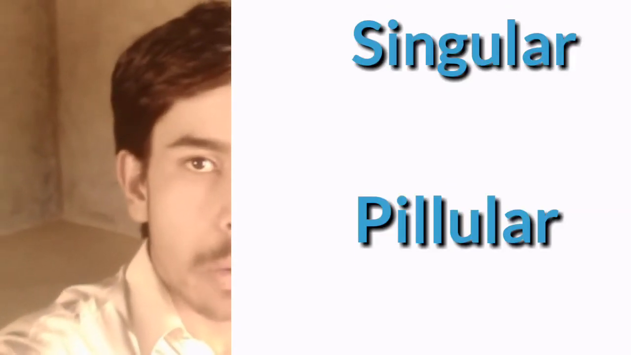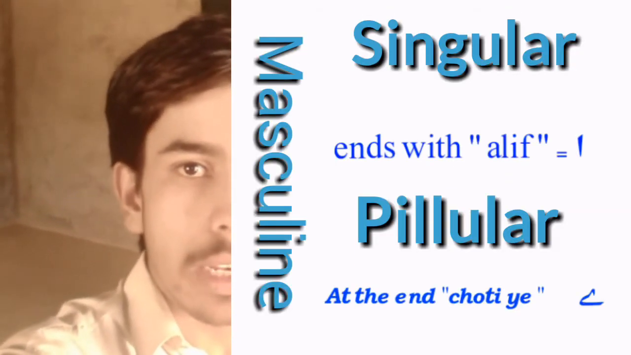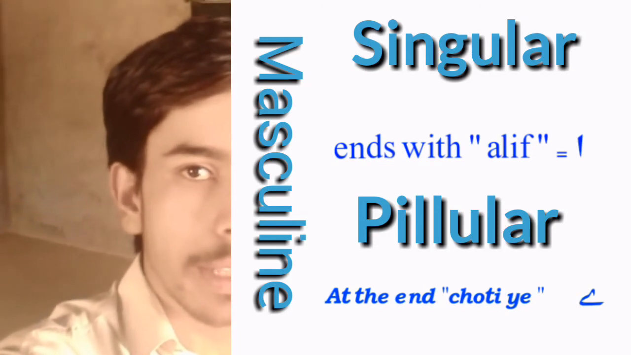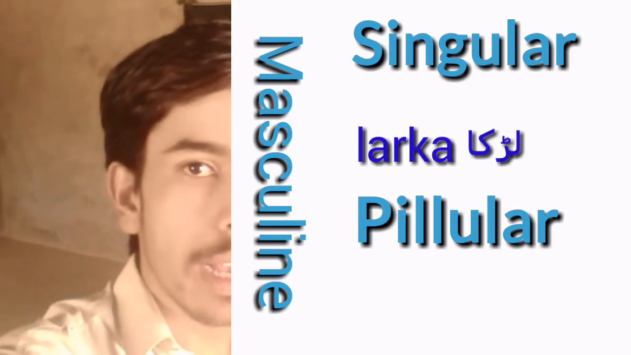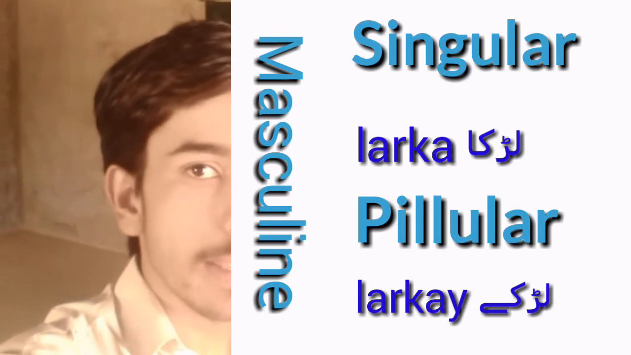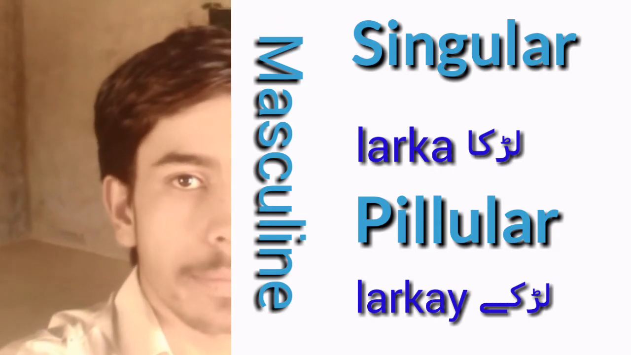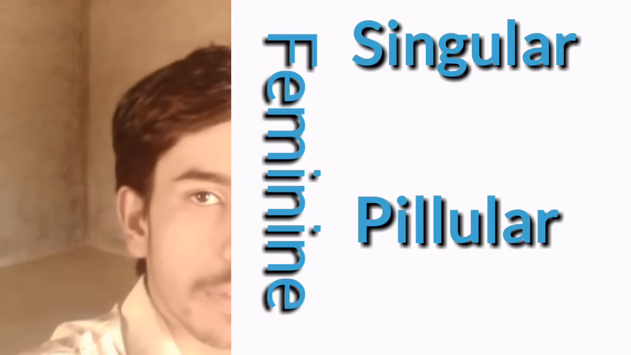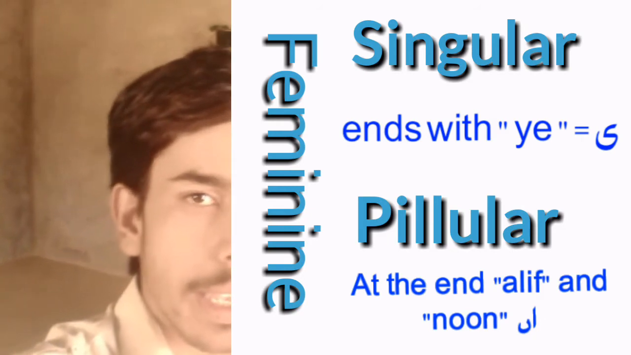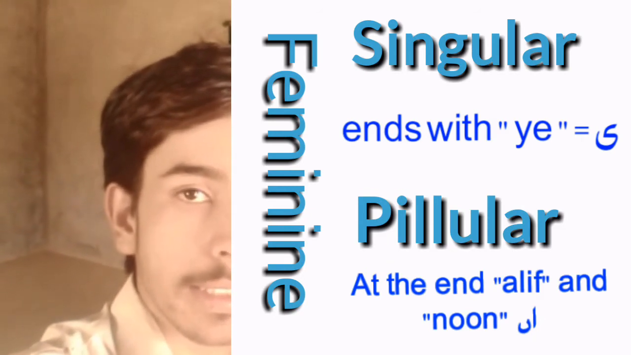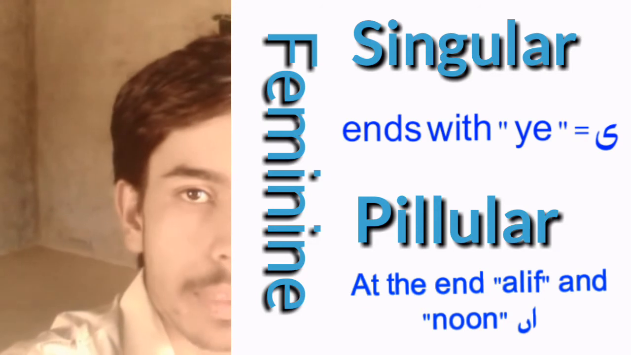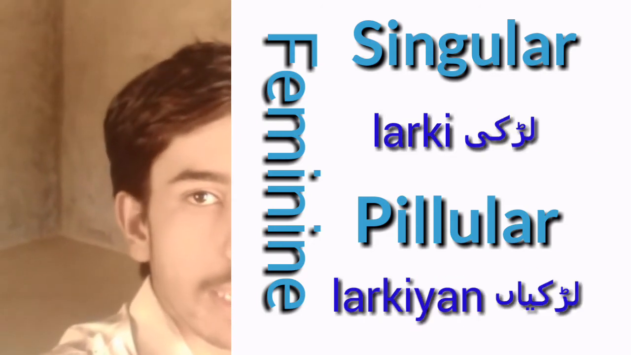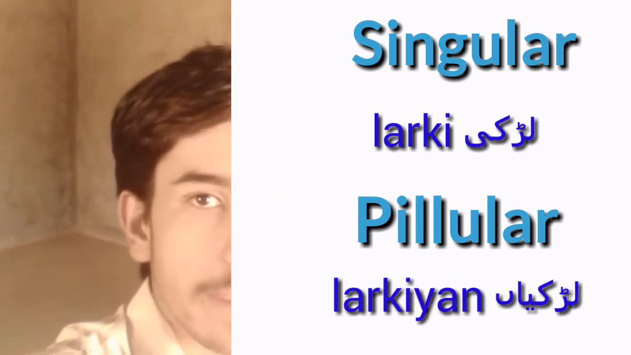Rule number 2. To make a masculine from singular to plural, we need to replace alif with choti ye. That's how ladka changes to ladke. That means boys. And to make a feminine word from singular to plural, we need to replace ye with alif and silent noon at the end. That's how ladki changes to ladkiyan. That means girls.